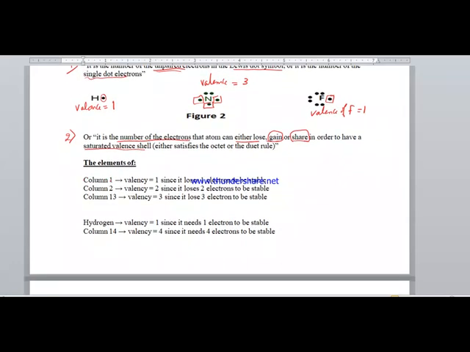Column 1: any element in column 1 has a valency equal to 1, since every element in column 1 loses 1 electron. We must memorize it. Element of column 1 loses 1 electron, so the valence is equal to 1.